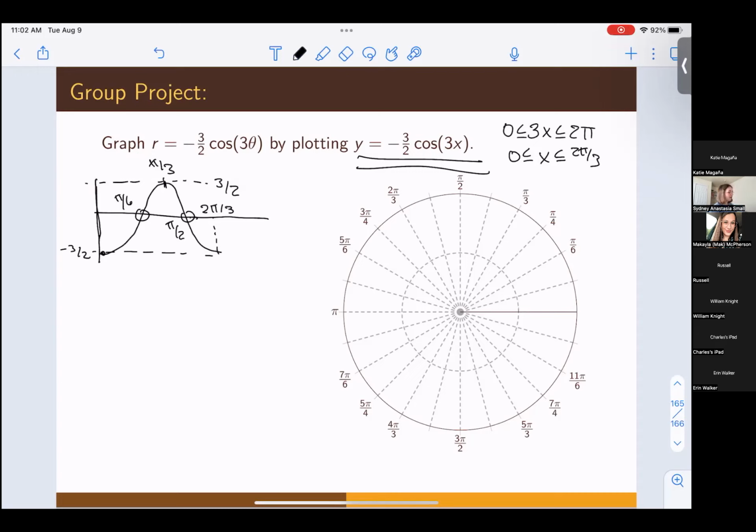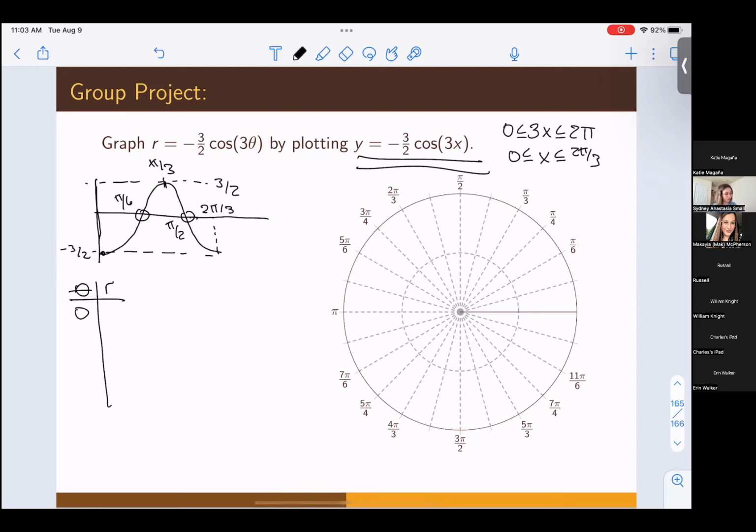Okay, so now that we have an idea for what the shape of the graph looks like, let's try to draw it in polar coordinates. To do that, I'm again just going to start by making a table of angle theta and r. And when you don't have a nice graph to look at, the best way to do this is just to use your unit circle knowledge and substitute things into the equation.